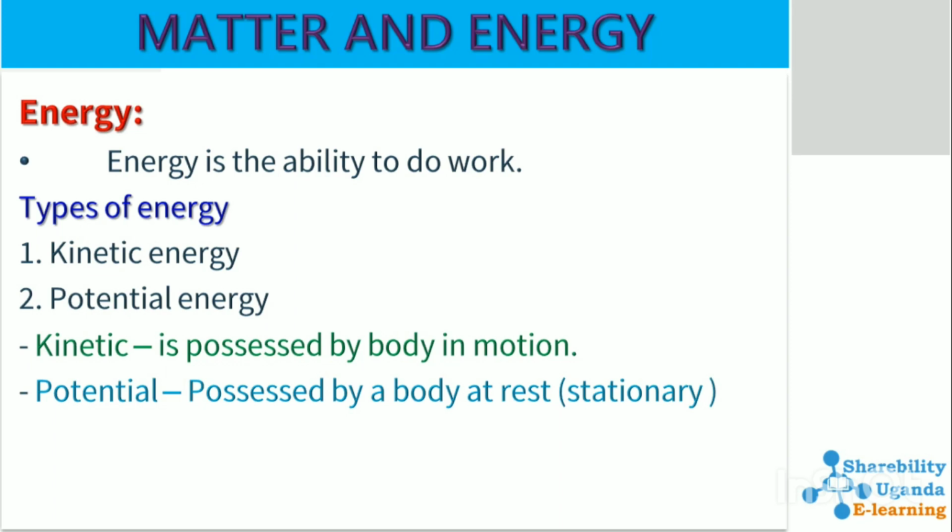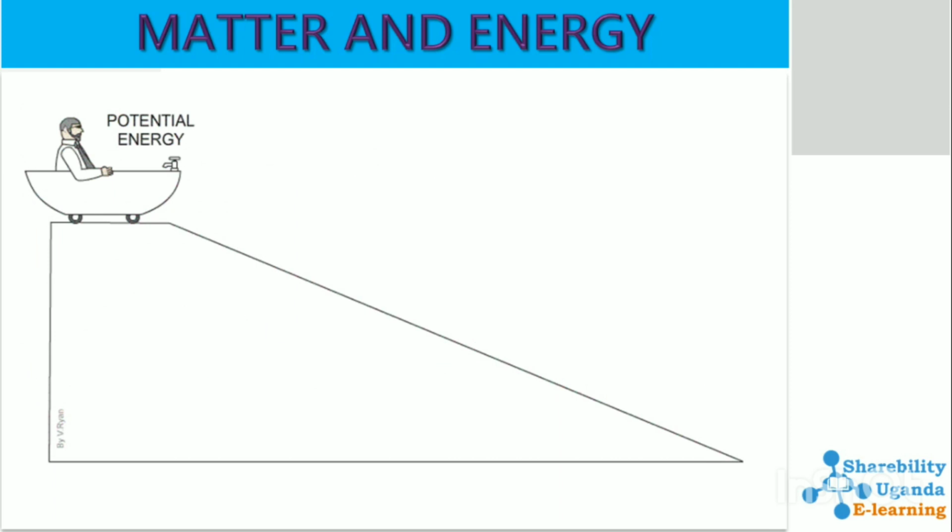And then potential energy is the type of energy possessed by a body at rest, or all bodies that are stationary. When you're seated in class doing nothing, you possess that kind of energy that we call potential energy. When you put a pen on top of a book on a desk, the desk, the book, and the pen all possess that type of energy, which is potential energy.